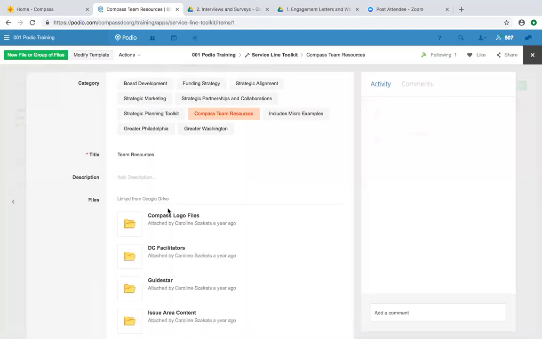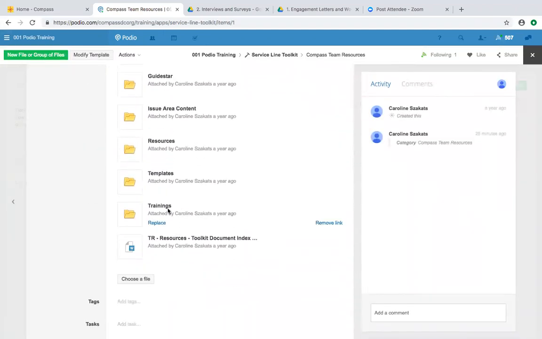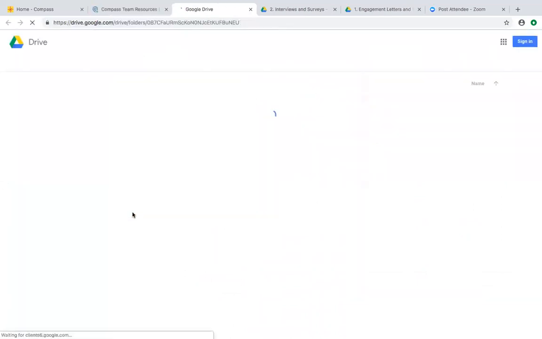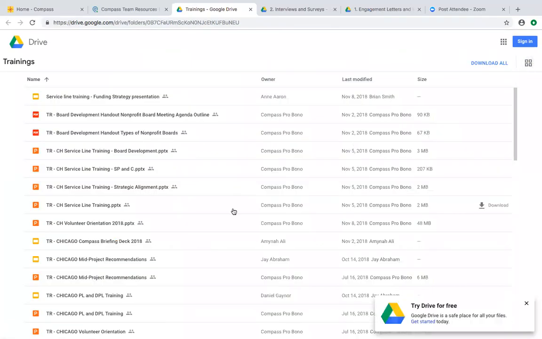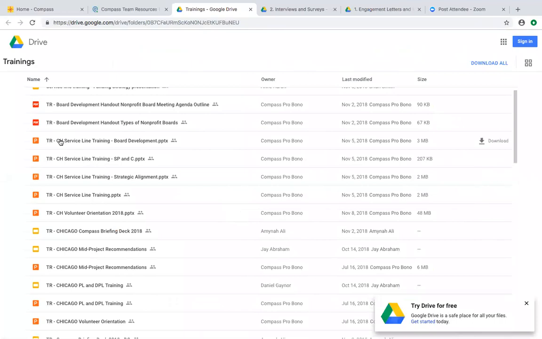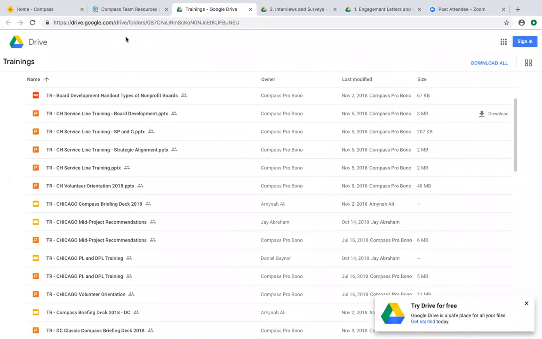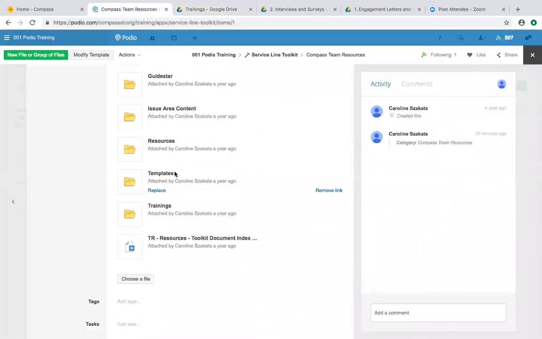In the team resources file here, you'll see one folder specifically that I want to point out for the trainings. This contains all of the trainings from the volunteer orientation and service line trainings that you attended. They're labeled by city and by service line. So those are a great resource if you want to review any of the things that you went over in your trainings.